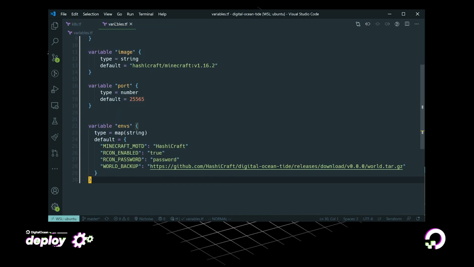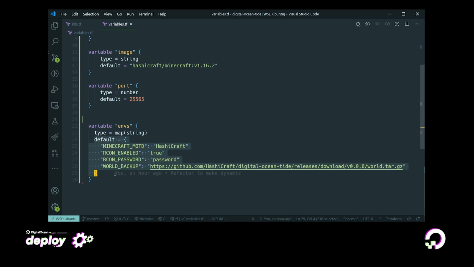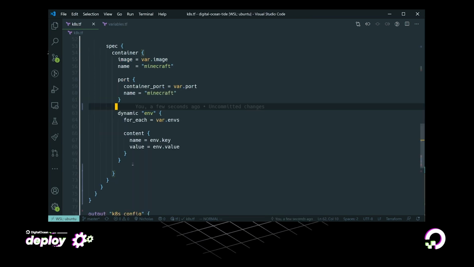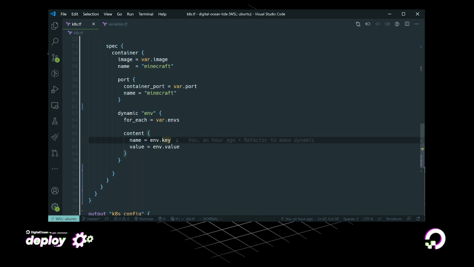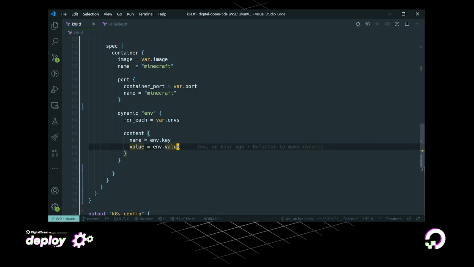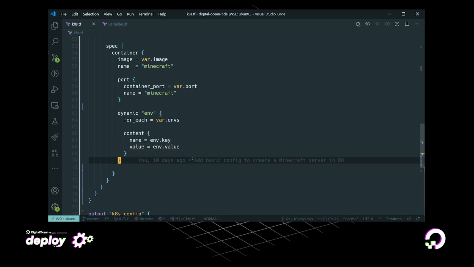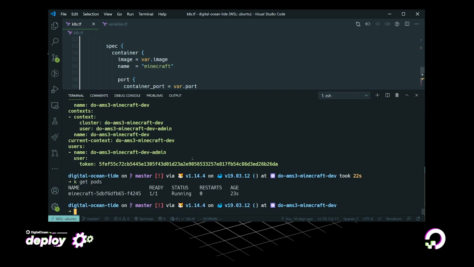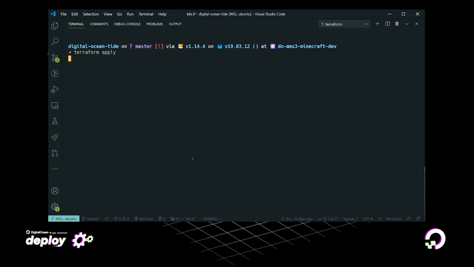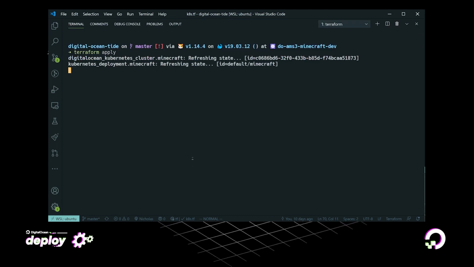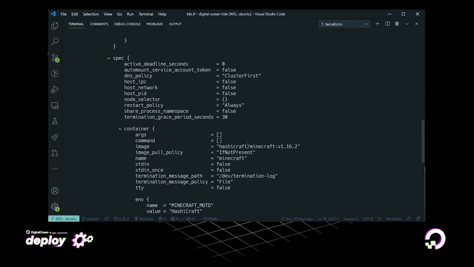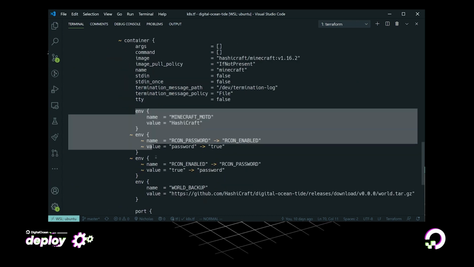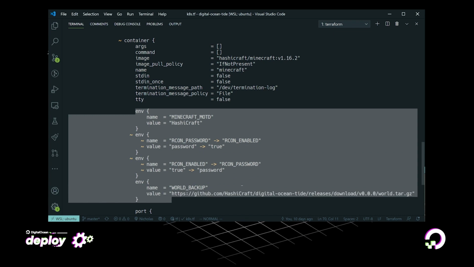And what that will do is that means that we're going to iterate over the map, and we're going to create an env stanza block for each one of the map items. So to set the values and the name, we'll just define that in the content block, and we point it to the key and the value inside of the map. So when we run it inside of Terraform, what you're going to see is Terraform will interpolate that at runtime, and it's just going to replace everything. So we're seeing here the individual environment variables as we had before, which is, well, I think pretty cool.